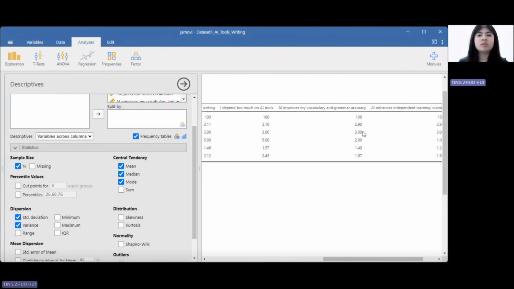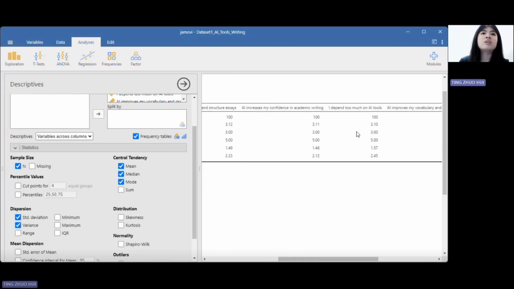Okay. Now coming to the reflection. So using Jamovi to analyze my data was a useful experience. Unlike Excel, which requires setting up formulas and functions, Jamovi provides built-in options that automatically calculate statistics such as mean, mode, median, variance, and standard deviation. This made the analysis process quicker and more organized. The tables and graphs in Jamovi also made it easier to interpret patterns and compare results.